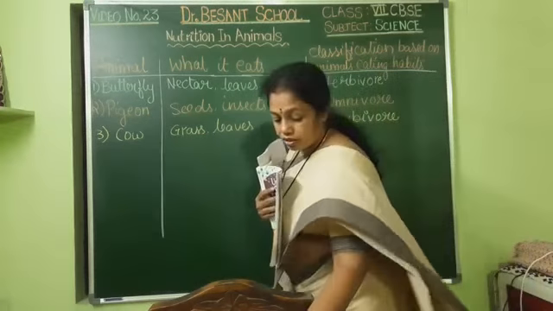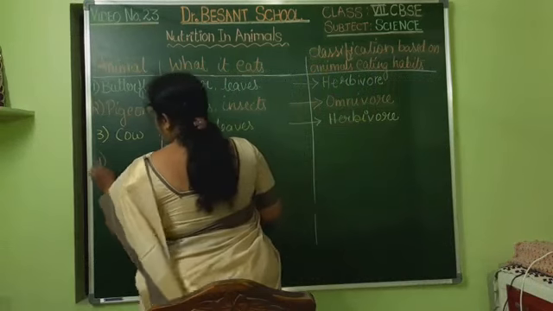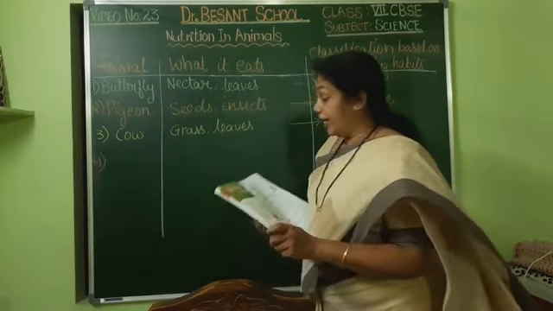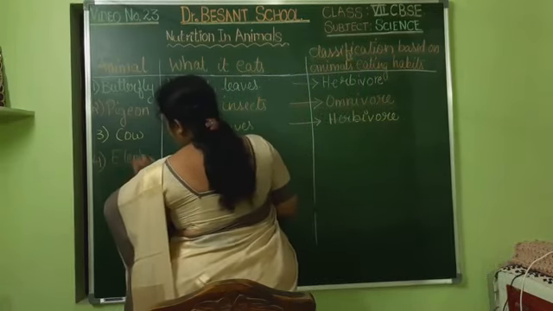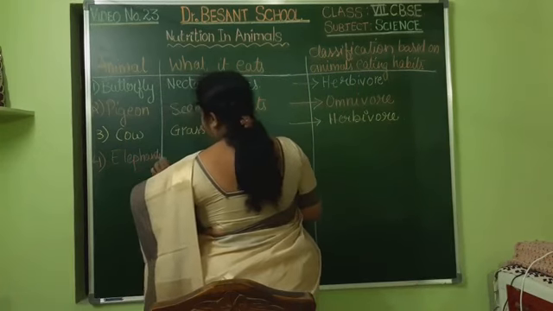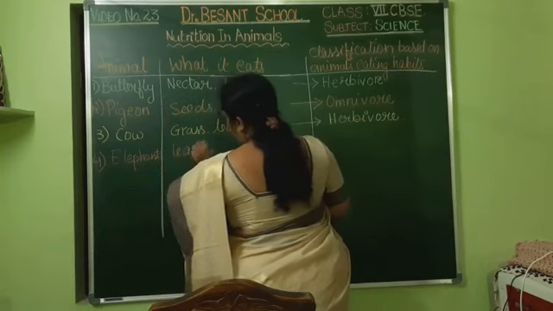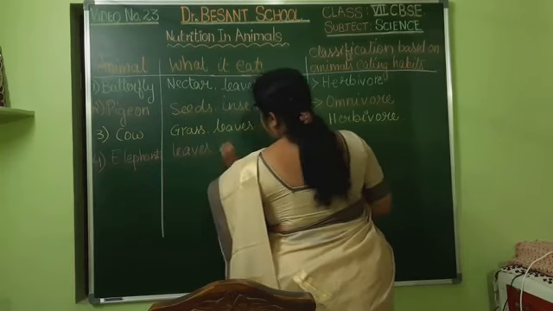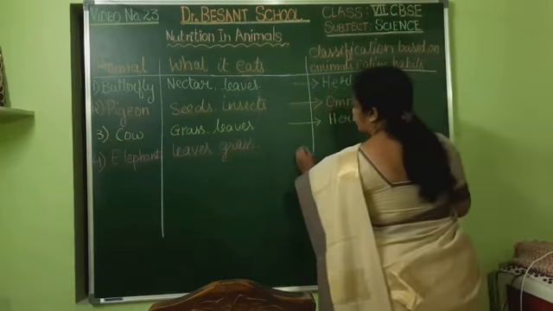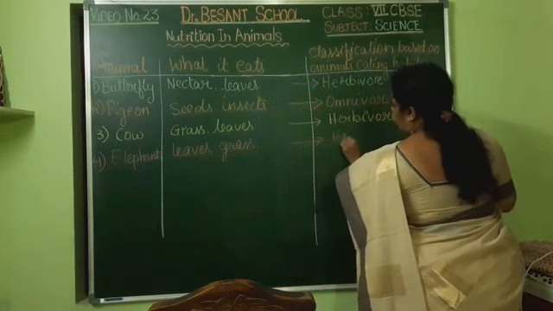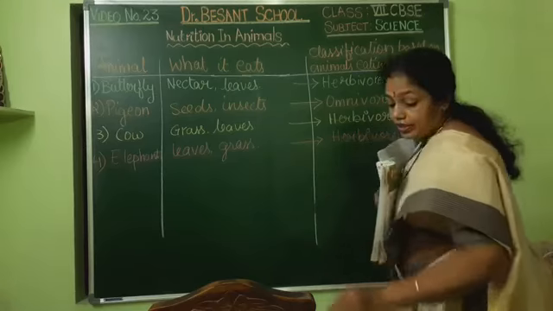Okay, now after this we shall see what the next one given is. Elephant. Elephant is also the same, no? It also eats the leaves and grass, all those things. It would eat the fruits also. So what we can call it is also a herbivore. It is also an herbivorous animal.